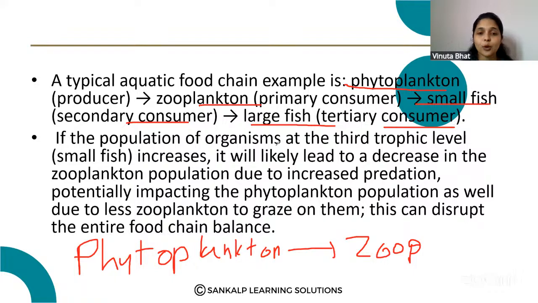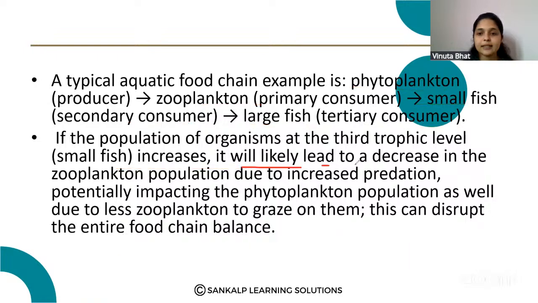Then if the population of the organisms at the third trophic level, that is small fishes, increases, it will likely lead to a decrease in the zooplankton population due to increased predation. When the small fishes increase, they feed more on the zooplankton, and there is an extinction of the zooplankton.